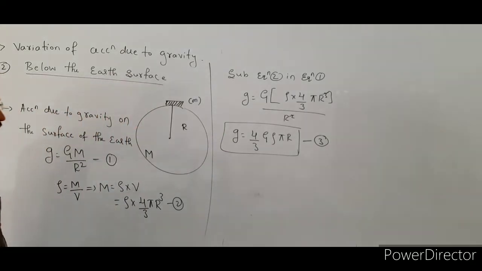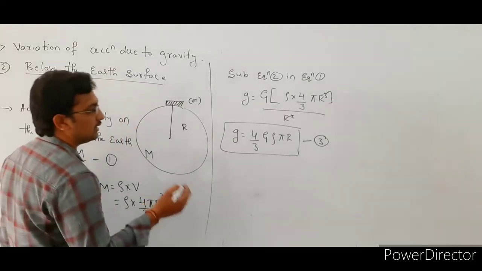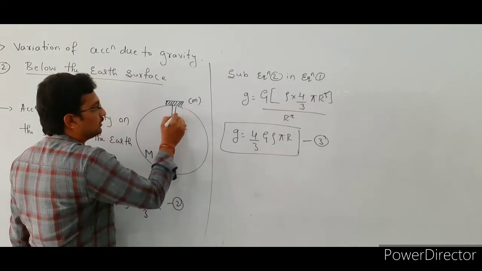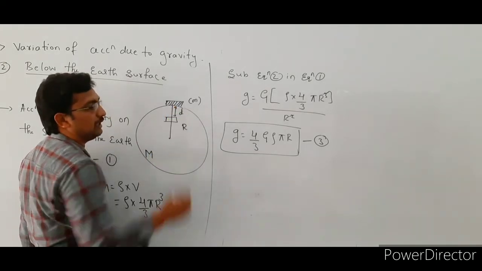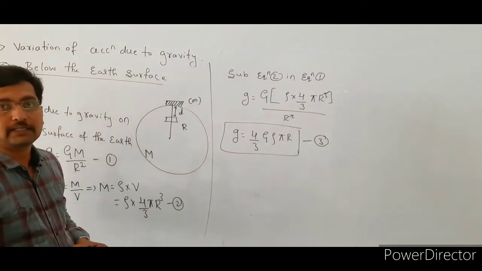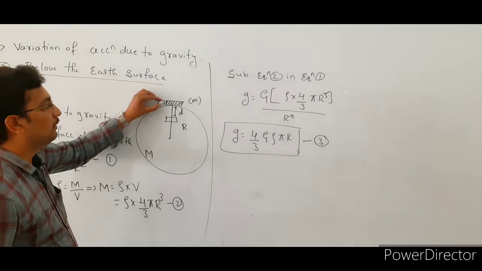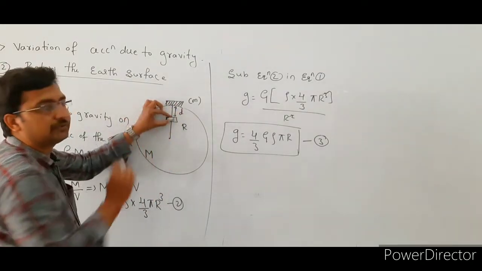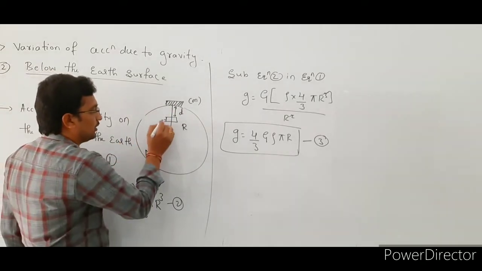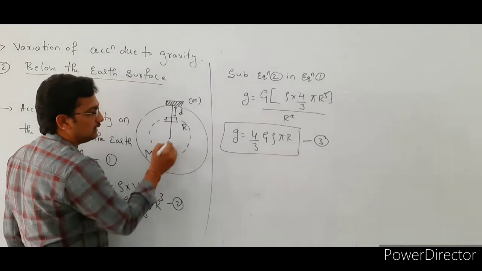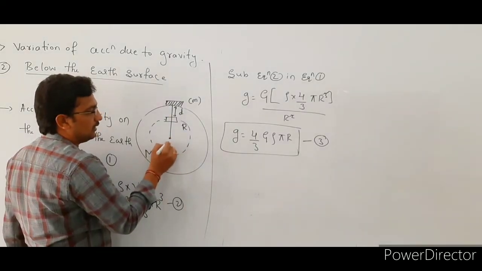Next we are going to find the acceleration due to gravity if the body is placed at a depth d from the surface of the earth. Okay, see here. Now we place the body at a depth d from the surface of the earth. This is the center of the earth.